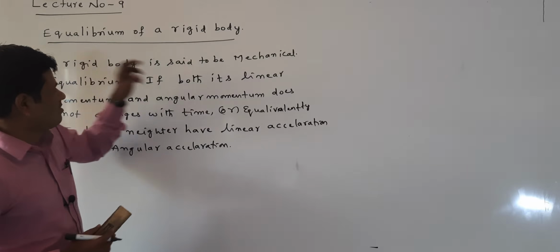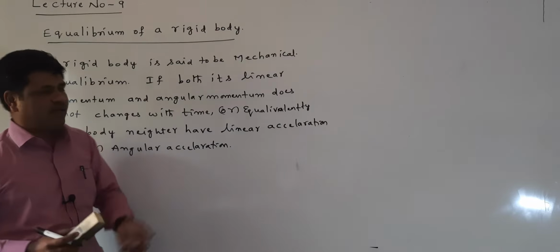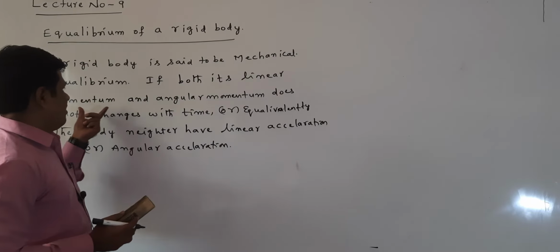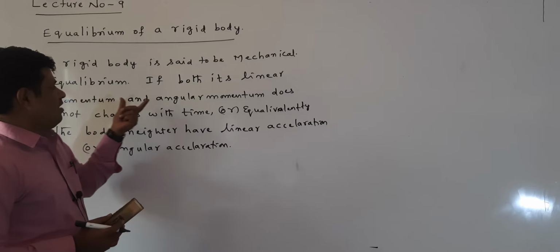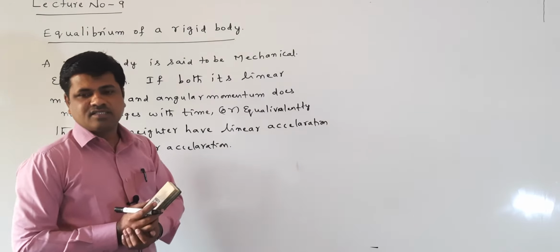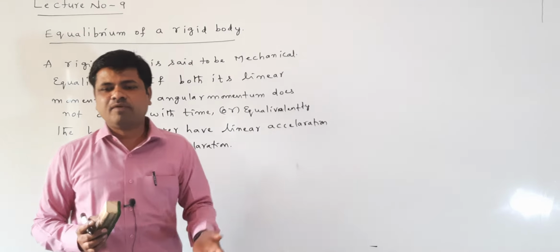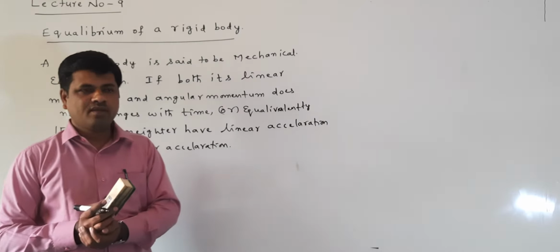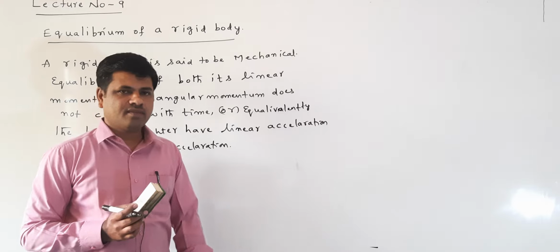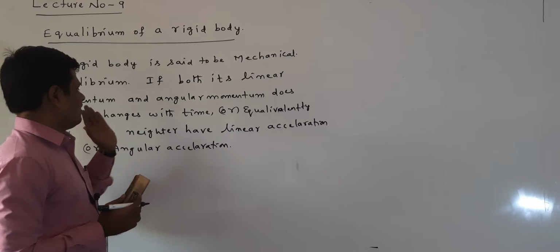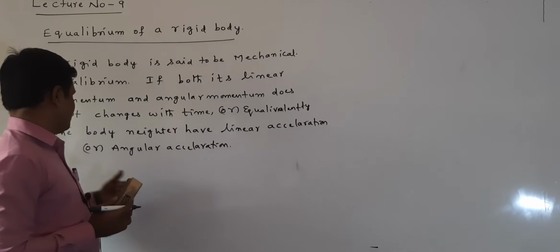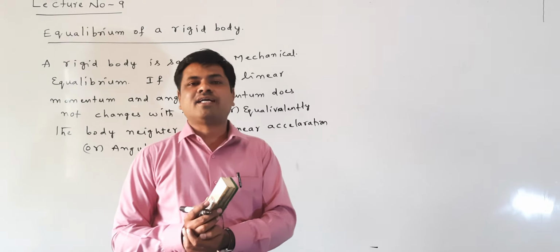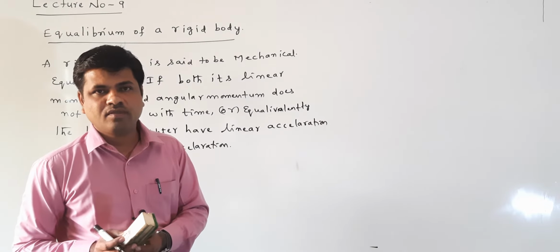A rigid body is said to be in mechanical equilibrium when its linear momentum and angular momentum do not change with time, or equivalently the body has neither linear acceleration nor angular acceleration, meaning the linear acceleration and angular acceleration of the body are 0.